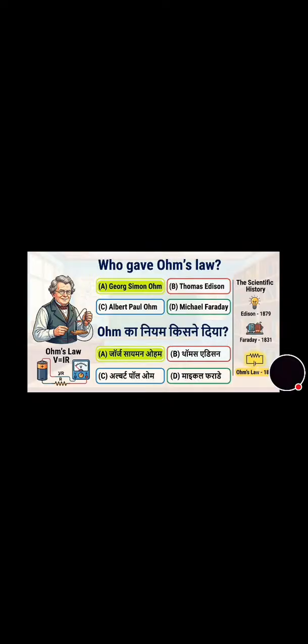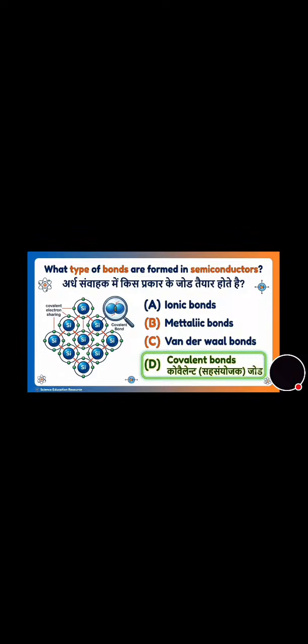Now move towards the next question. What type of bonds are formed in semiconductors? Ionic bond, metallic bond, van der Waals bonds, covalent bonds. Its correct answer is option D, covalent bonds.